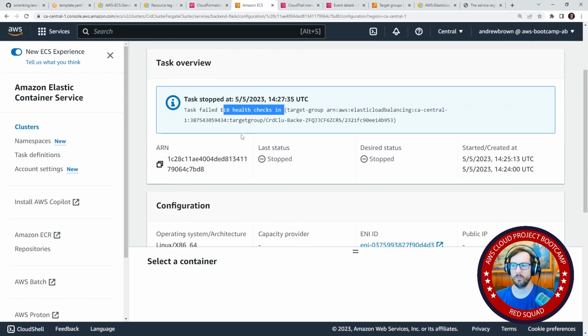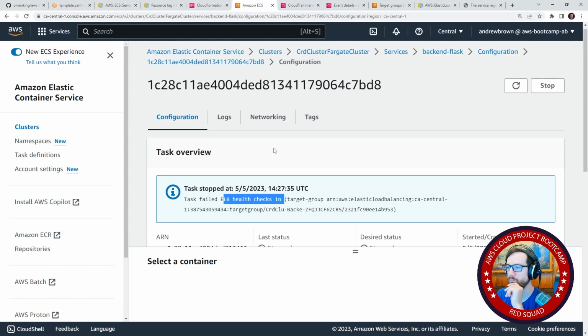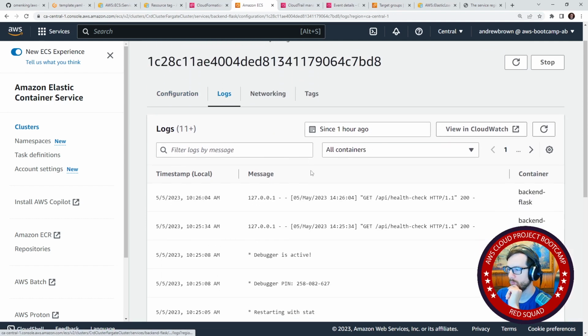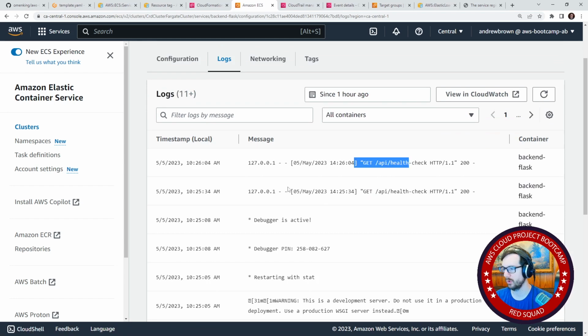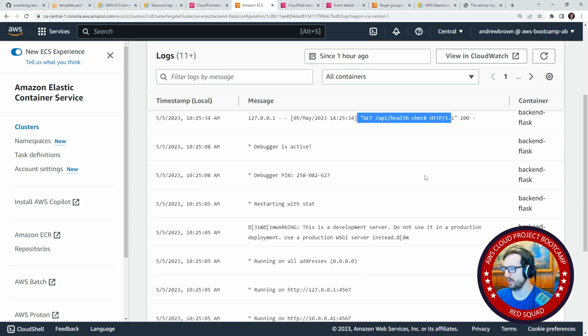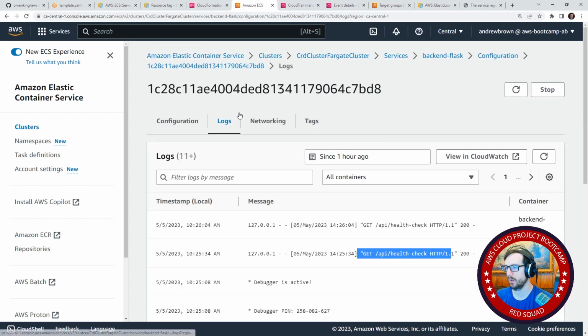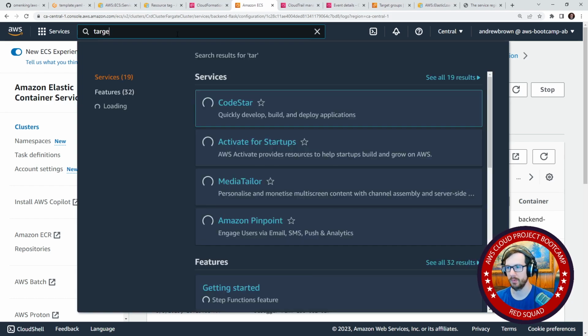So I'm just trying to think, why would that be an issue? What does the log show? So in the logs here, we can see health checks are passing. I believe this is for local. Get API. Normally if we saw both, we would know why, but let's go take a look at our target group.